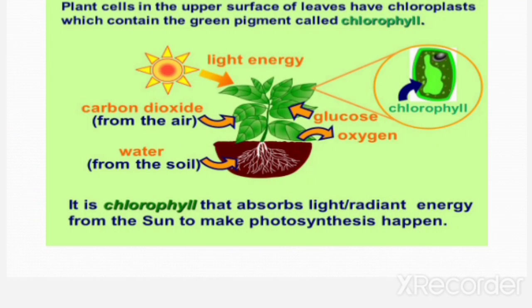There is another gas which is called carbon dioxide. This is the gas which we give out of our body when we breathe out, and this is the gas which is used by plants to prepare food. So plants use the carbon dioxide gas from the air to prepare food, and this is the gas we release or exhale out when we breathe out.